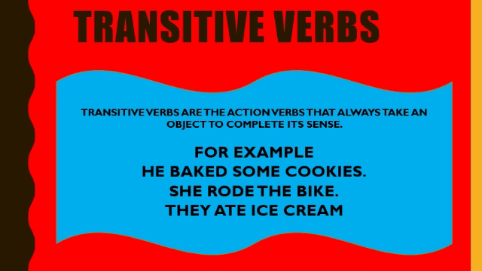Next example is "She rode the bike." The bike is an object here, and if we erase the bike, she rode. Is it meaningful? What she rode? So it is meaningless without the bike, and the bike is an object here.